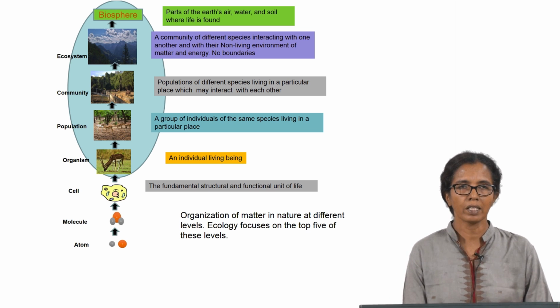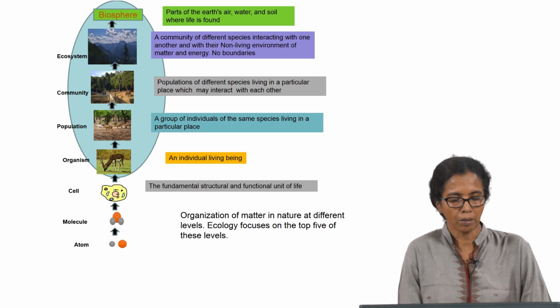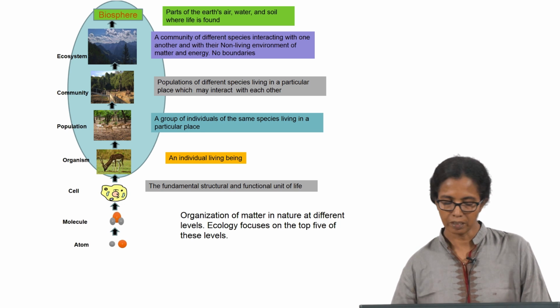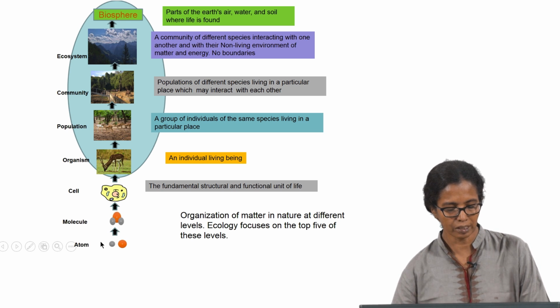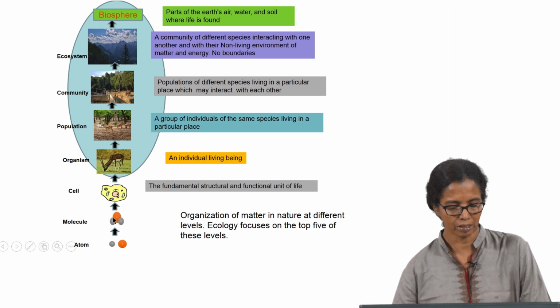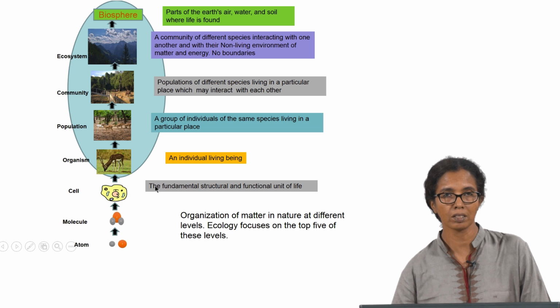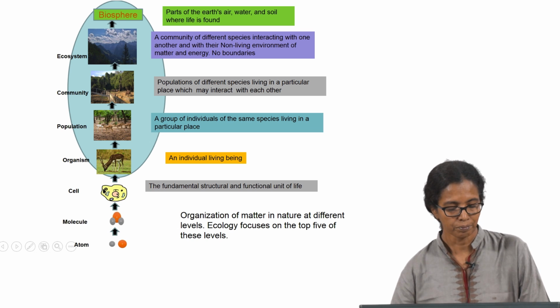Now, if you take a look at this picture here, it is an upside down picture which is showing from atom to biosphere how we are related to each other. If you look at this picture, you can see that atoms form molecules. Molecules are the constituents of the living, and the first primary structure that we are interested in, the fundamental structural and functional unit of life, is a cell.